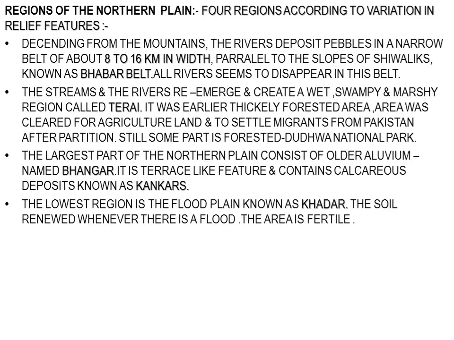It was earlier a thickly forested area, covered with forest and wildlife, but the forest has been cleared for agricultural land, and also to settle the migrants who came to India from Pakistan after partition. Still, some of its parts are forested, like Dudhwa National Park. It is a part of this Terai area.